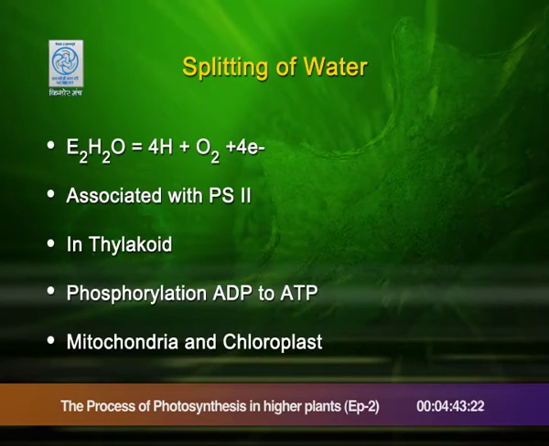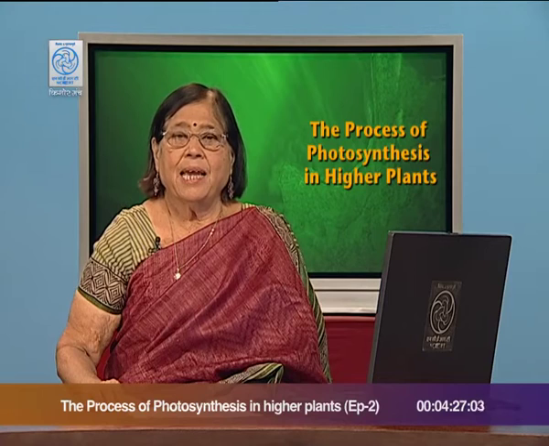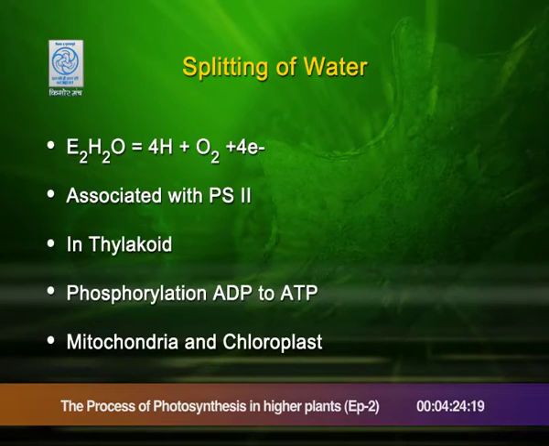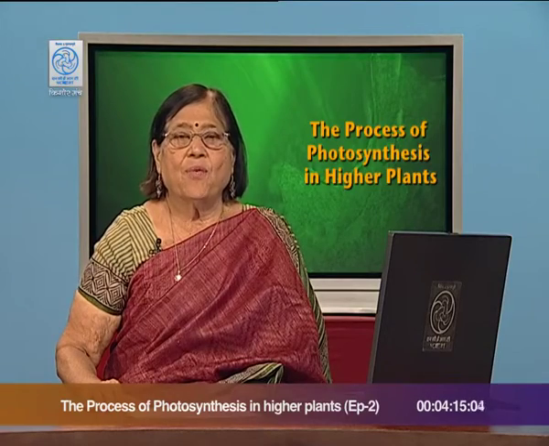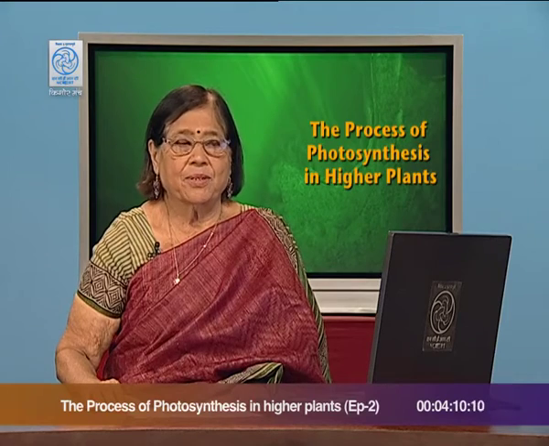Water is a basic requirement for photosynthesis, no doubt about it, but unless it splits into hydrogen and oxygen, the chemical reaction cannot proceed. This oxygen is very important for this chemical reaction, and of course, hydrogen will be forming electrons which will run through the electron transport system, which we will discuss in the next session. So, splitting of water will also take place within the plant tissue, especially the leaves.